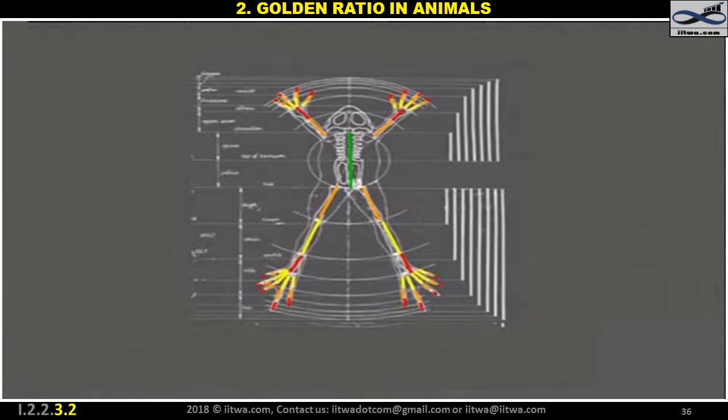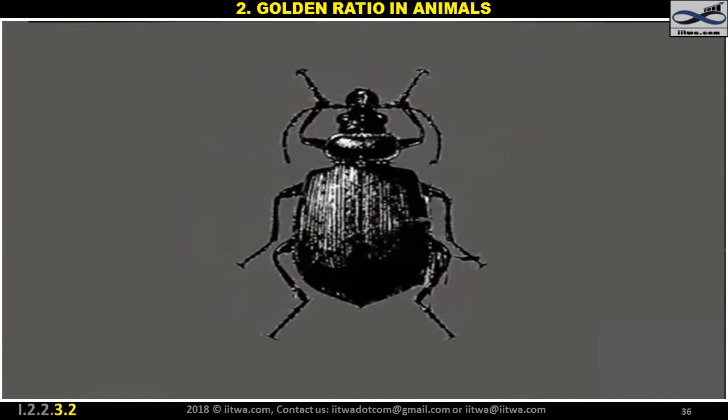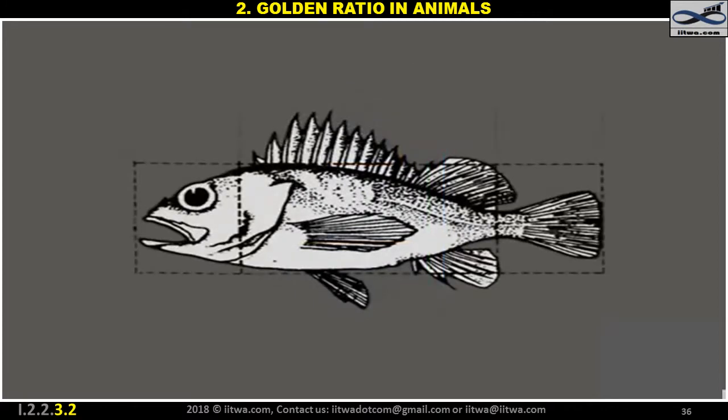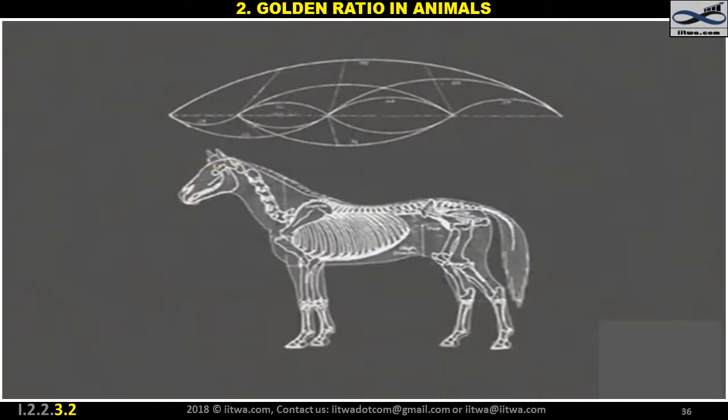The body of insects is divided in multi-Fibonacci ratios of 0.382, 0.618, and 1.618. Fish is the next example of the presence of the Fibonacci ratio. The body of a horse is also divided in multiple golden ratios.